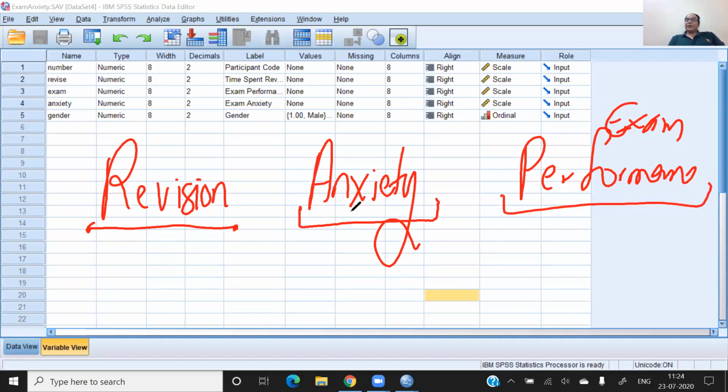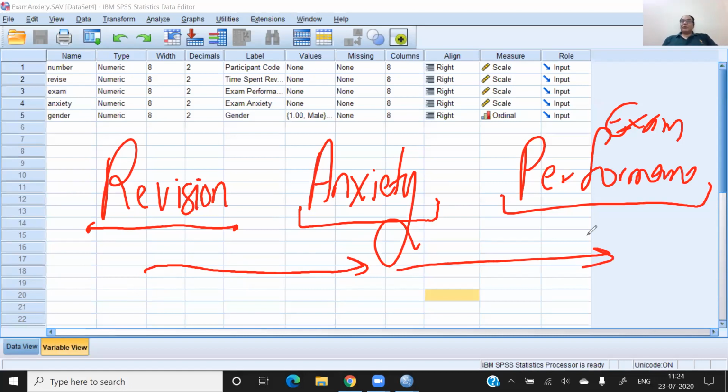If they are not suffering from anxiety, their performance is different. Revision actually leads to less anxiety, because more knowledge means more confidence. If you prepare thoroughly, the confidence level increases, the anxiety level comes down, and the performance is also high. So this kind of relationship we have.